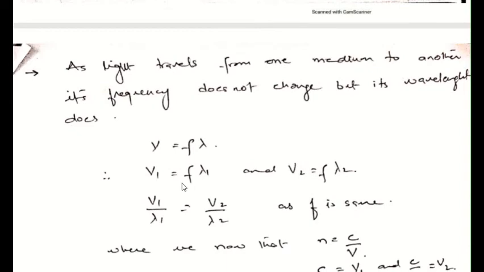As light travels from one medium to another, its frequency does not change, but its wavelength does change. So whenever the light is entering from one medium to another, the frequency will not change, but the wavelength will change. So we can write v equals f lambda, and if we are considering two media, then v1 equals f lambda 1, as frequency remains constant, and v2 equals f lambda 2. And now as f is constant, we can write v1 over lambda 1 equals v2 over lambda 2.